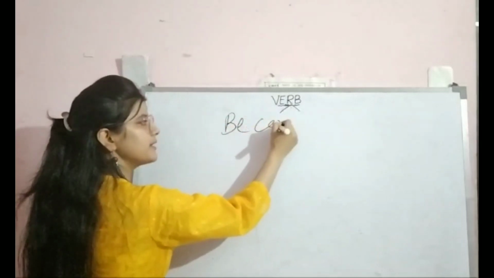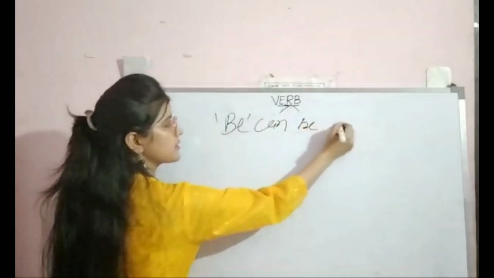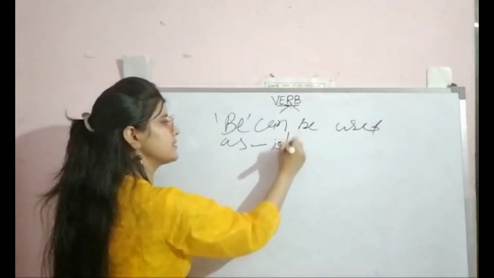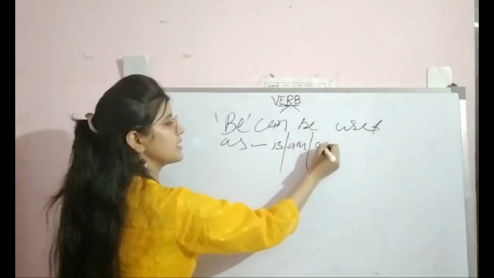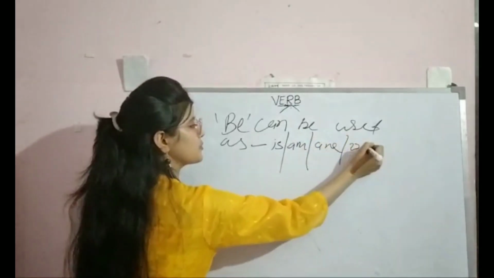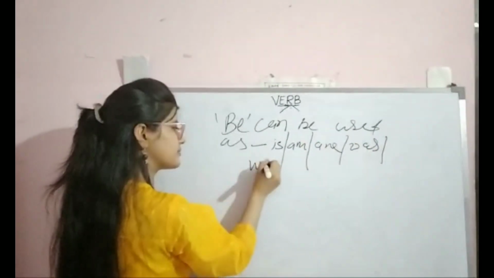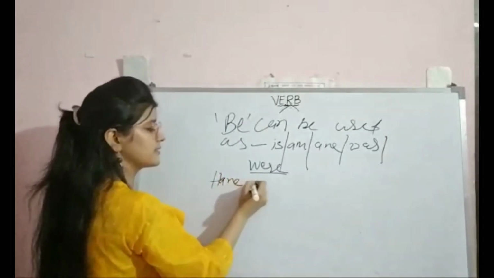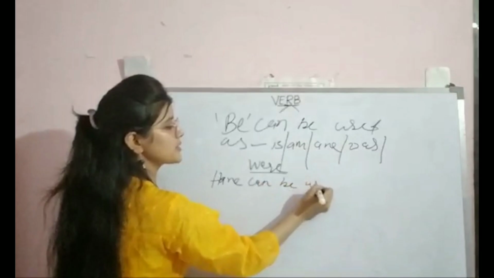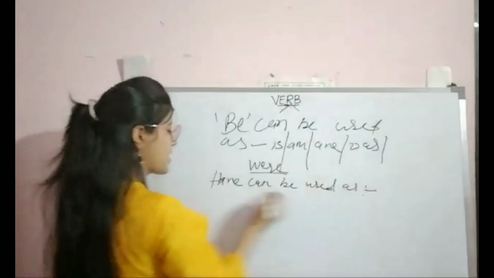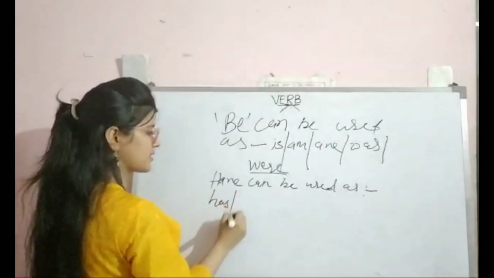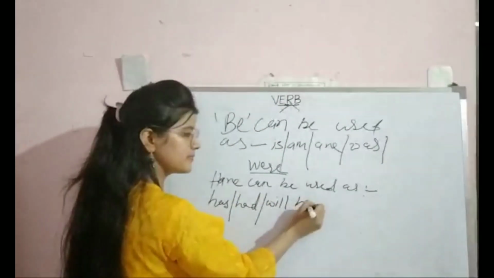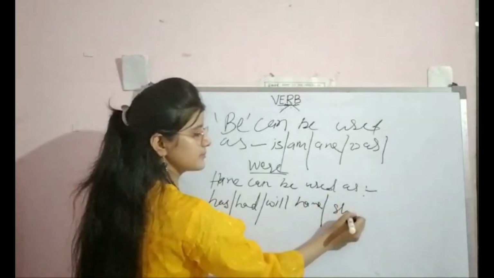Be can be used as is, am, are, was, were. And have can be used as has, had, will have, shall have.